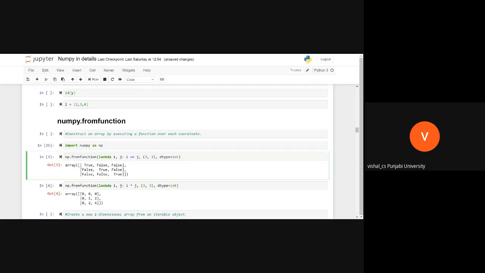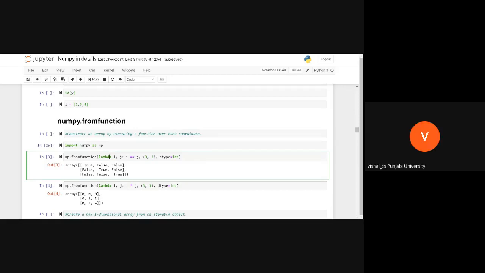Anybody? What is this lambda function doing? It is also an anonymous function, defined by using lambda.